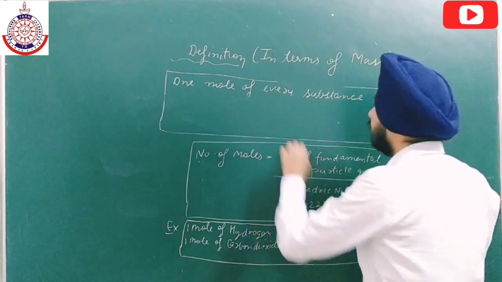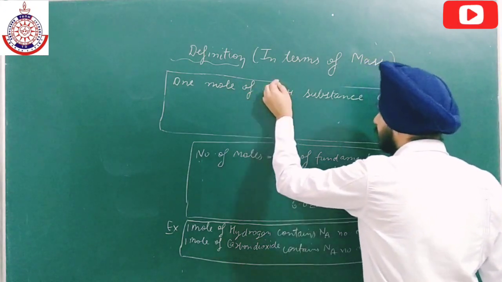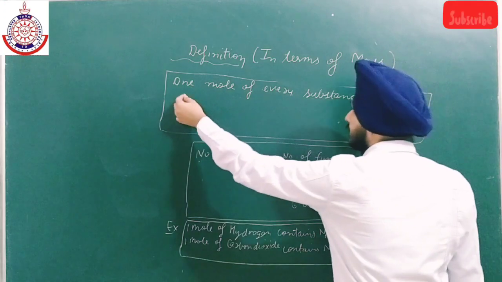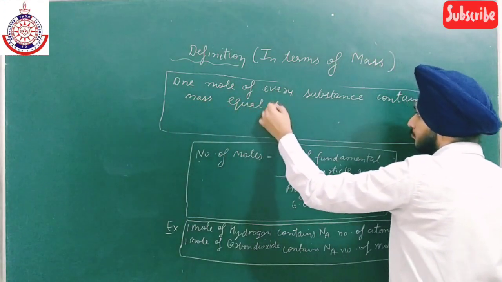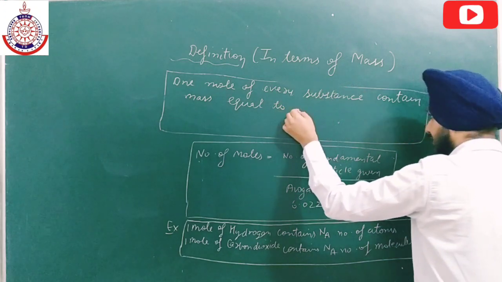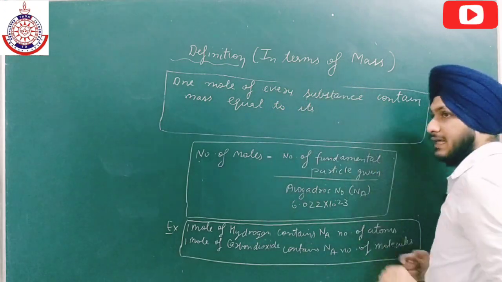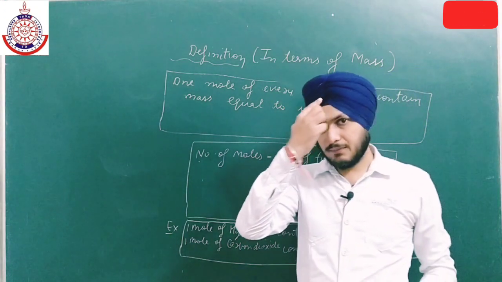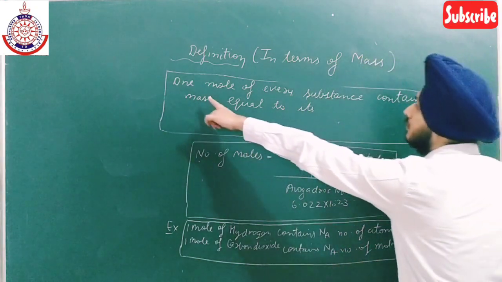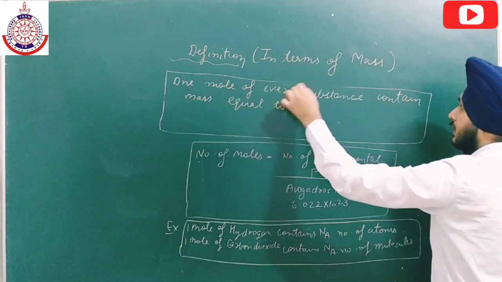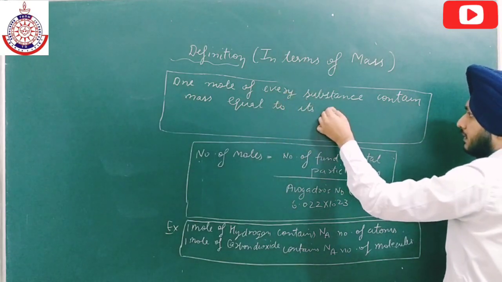So now in terms of mass, 1 mole of every substance contains mass equal to its, if we are dealing with an element, then we call it atomic mass, and if we deal with a compound, then we call it molecular mass. So 1 mole of every substance contains mass equal to its atomic mass.